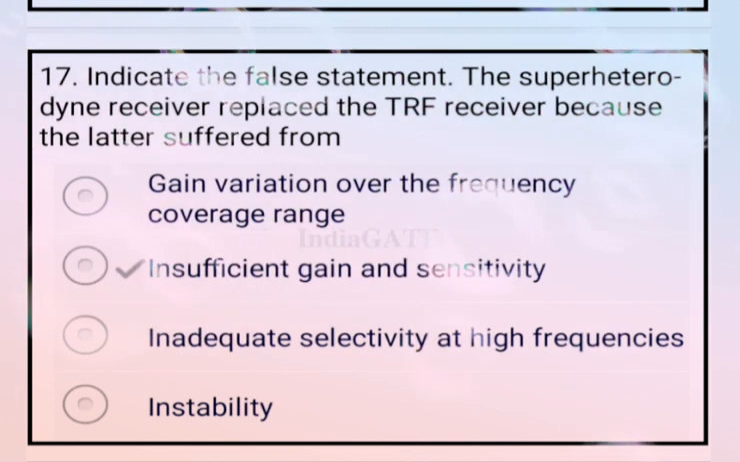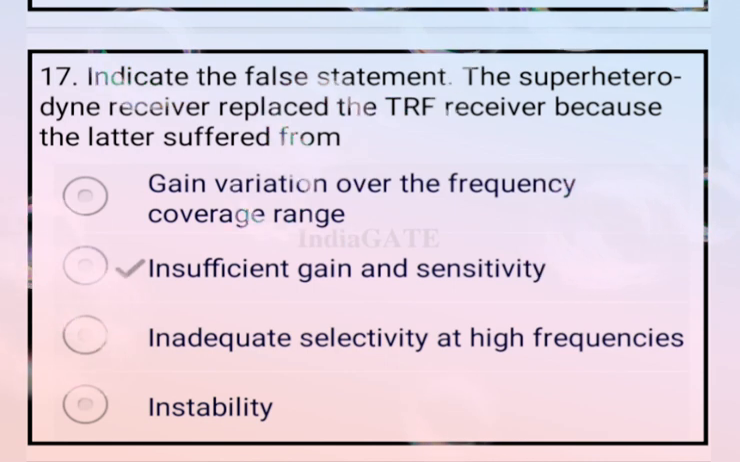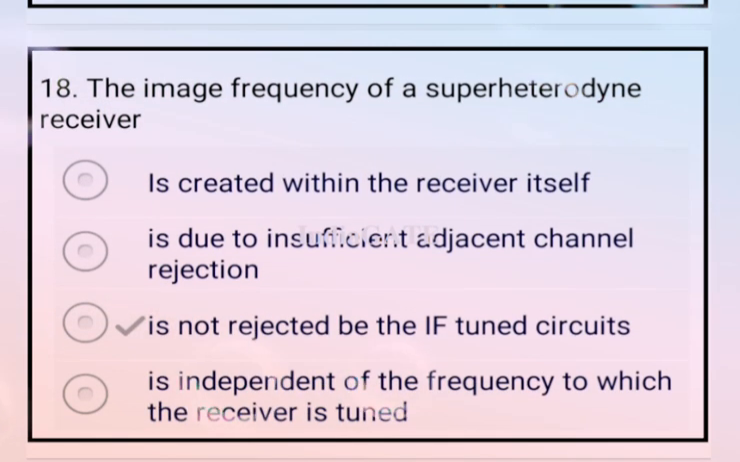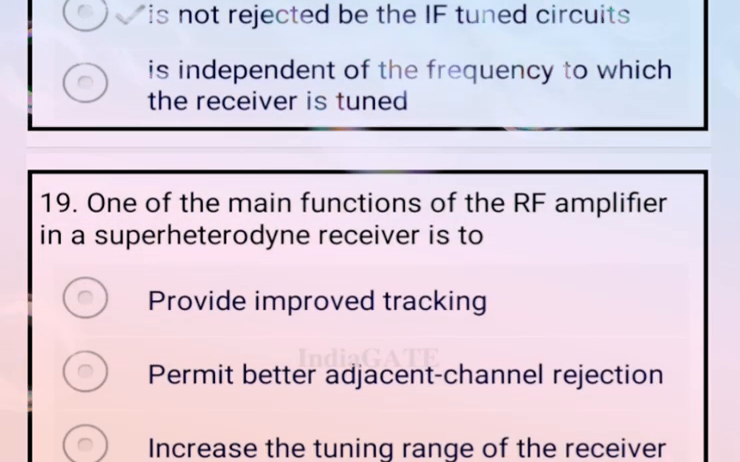So the correct answer for this question is option B, that is insufficient gain and sensitivity. Now come to the next question. The image frequency of a superheterodyne receiver, so option C is your correct answer, that is not rejected by the IF tuned circuit. Now come to the next question.